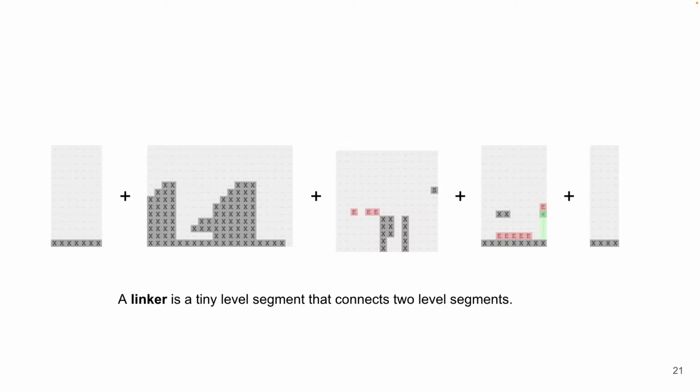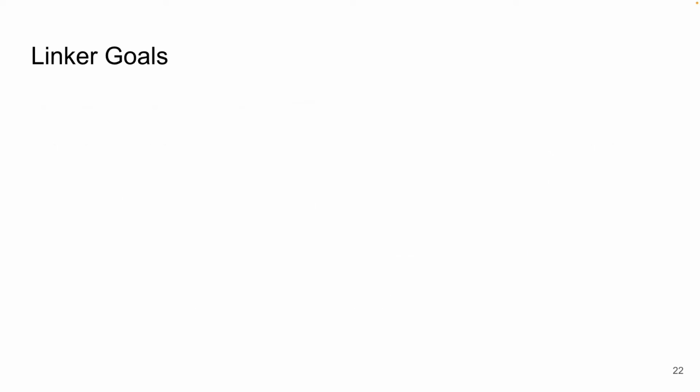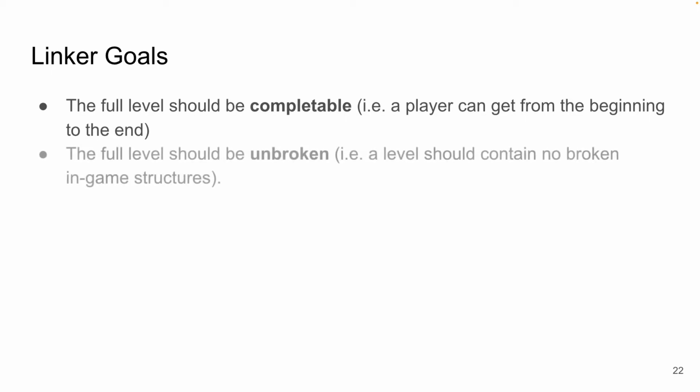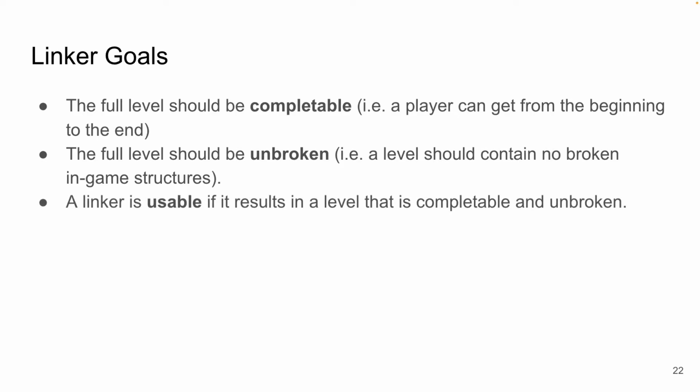A linker is a tiny level segment that connects 2 level segments. In this example, a linker would be placed where every plus sign is, which takes us to the goals of a linker. A linker should result in a full level that is completable, which is to say that the player can get from the beginning to the end. A linker should result in a full level that is unbroken, which is to say that a full level should contain no broken in-game structures. A linker is usable if it results in a level that is completable and unbroken.